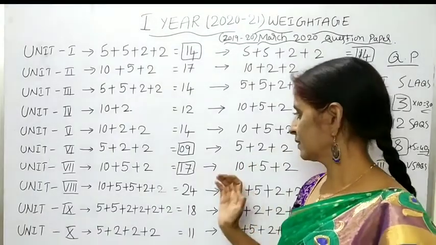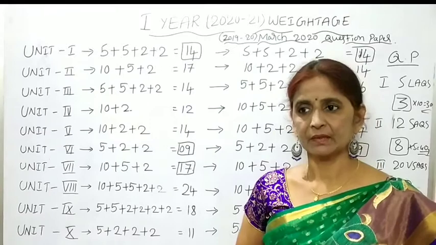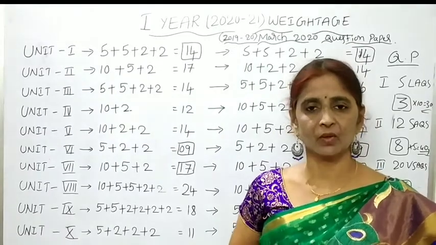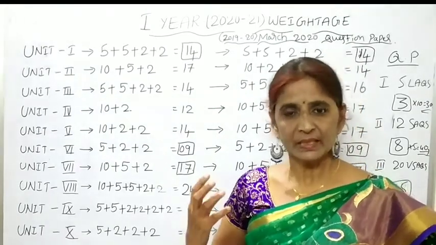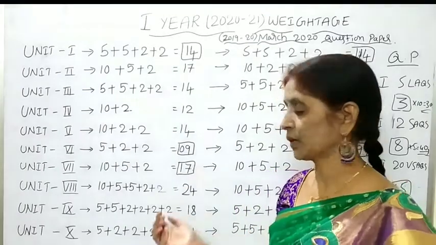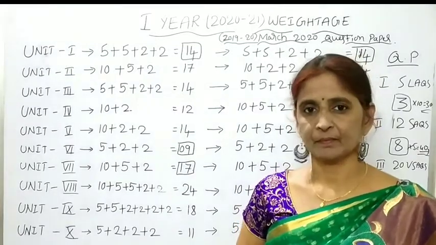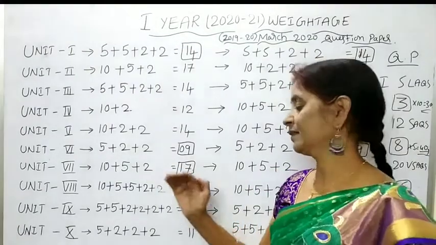So once you know the weightage of the units, it is very easy to concentrate. Whichever unit is having the highest weightage, we have to concentrate more and more on that unit. In this way there is a scope to get good marks. So generally this is the weightage, children.